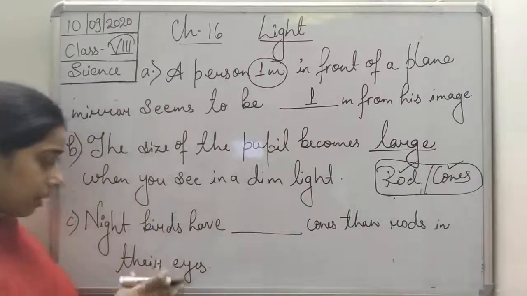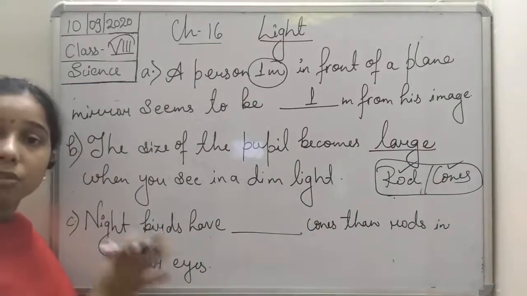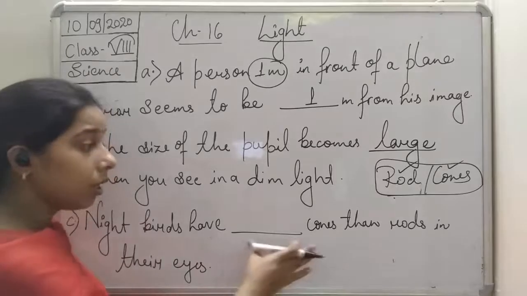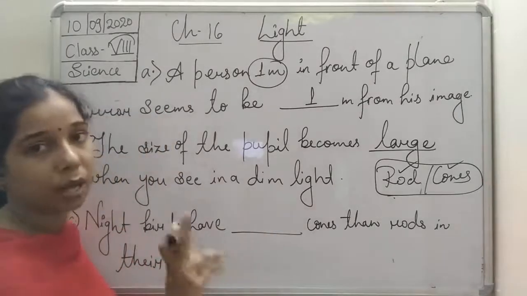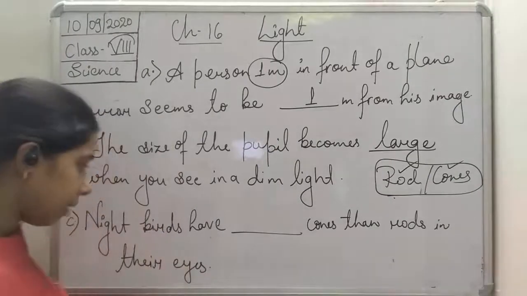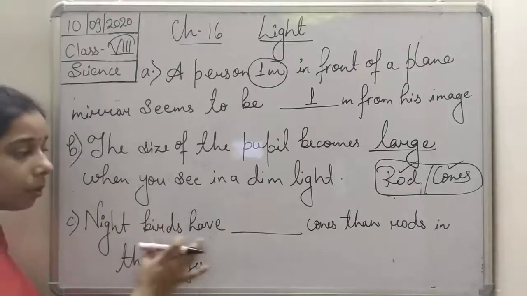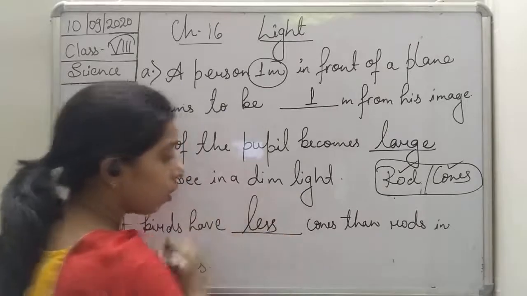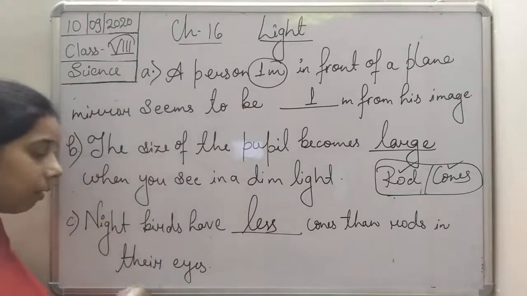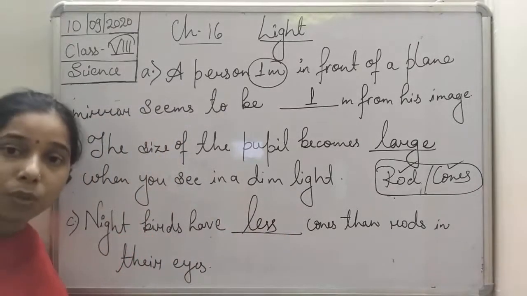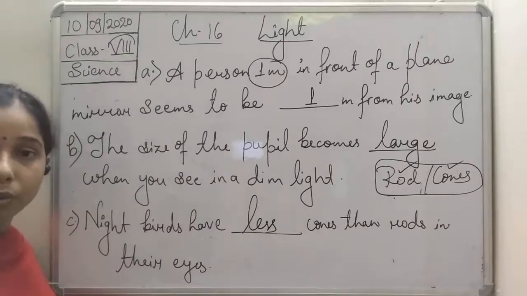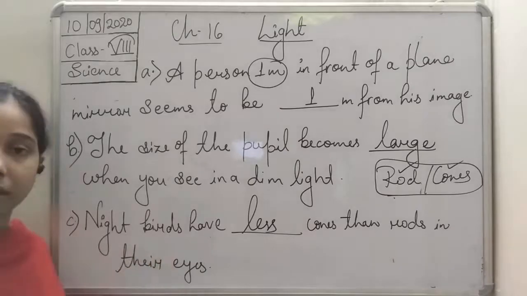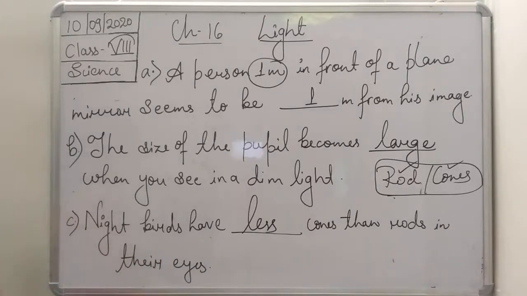So you can understand that night birds want to see things, and that is why the number of rod cells is more as compared to the cone cells. Thus we can say night birds have fewer cones than rods in their eye. Okay. Now we will move to the next one.